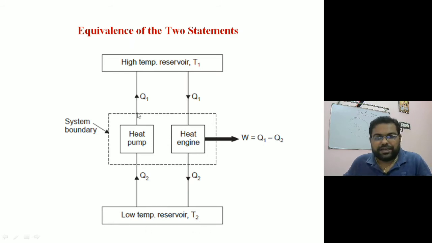So we start with the Clausius statement and we assume a heat engine which is taking heat input, whatever is getting rejected from the heat pump. In that case, what is happening? There is no contribution of the high temperature reservoir, so this can be eliminated. So this combination of heat pump and heat engine together constitutes a heat engine which is delivering a continuous supply of work output while exchanging heat only with one reservoir. And this is another violation of the Kelvin-Planck statement. So violation of Clausius leads to the violation of Kelvin-Planck statement.